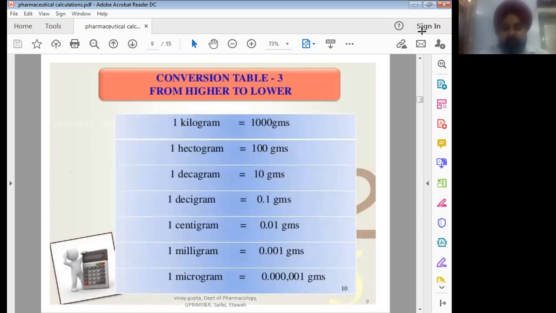1 hectogram is equal to 100 gram. 1 decagram is equal to 10 gram. So these are the various units for measurement in the case of the metric system. Also, 1 milligram is equal to 0.001 gram. So 1 gram is basically equal to 1000 milligram. Similarly, 1 centigram is equal to 0.01 gram, or say 1 gram is equal to 100 centigram.